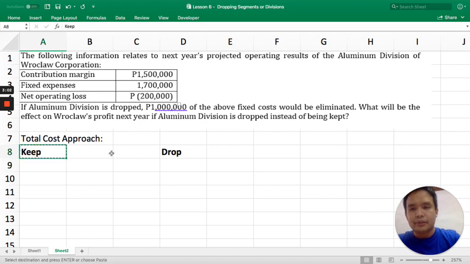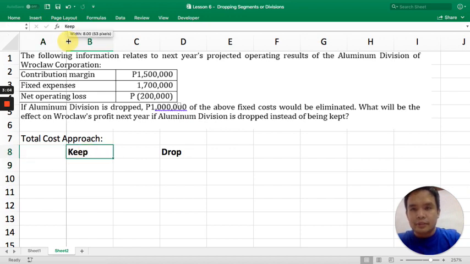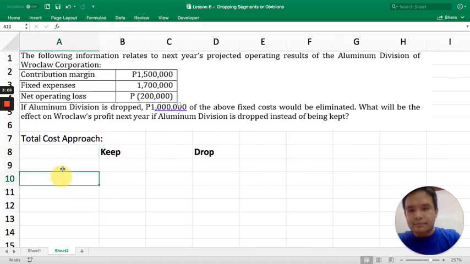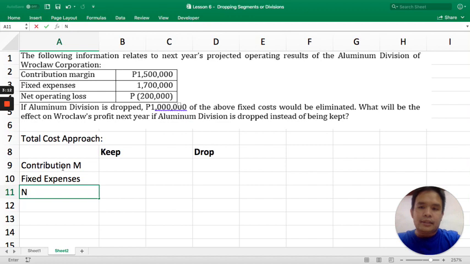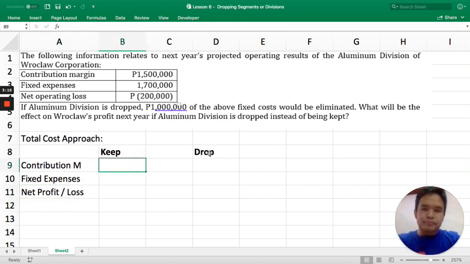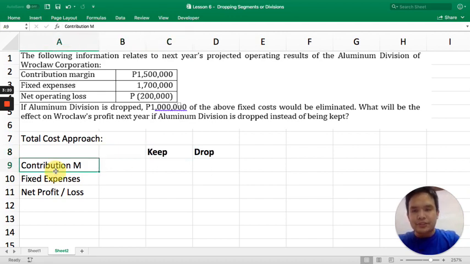Say, for example, here. So, this is the income statement. Reconstruct natin, contribution margin, fixed expenses, and then net profit or loss. No? So, you simulate it. In total costs, what happens to the contribution margin if we keep it?